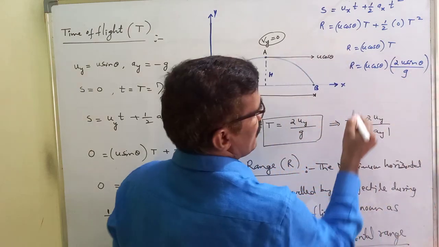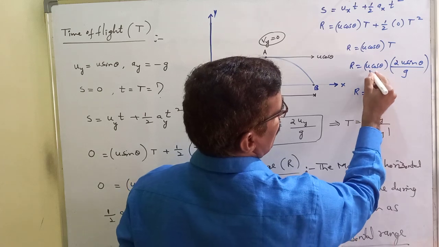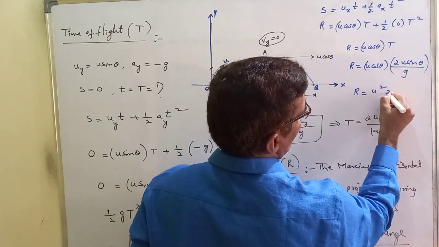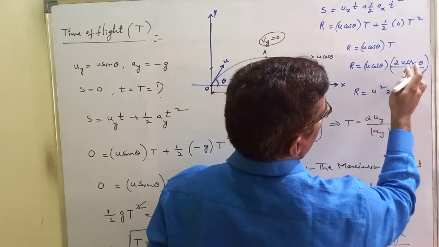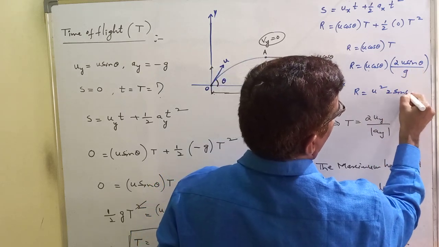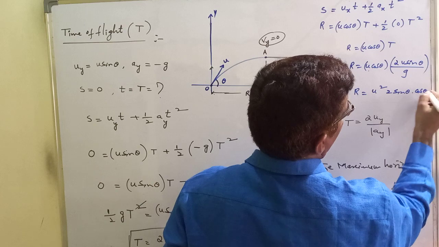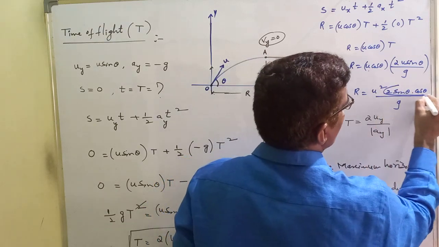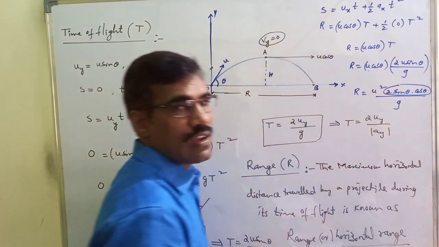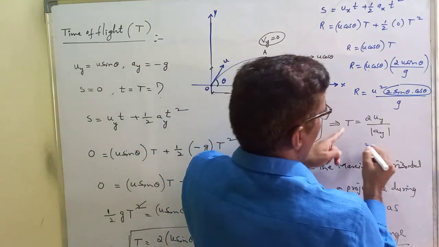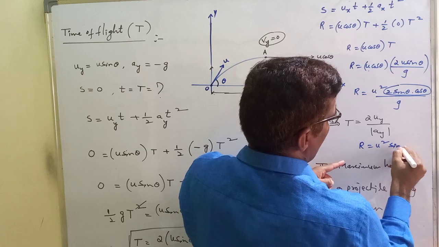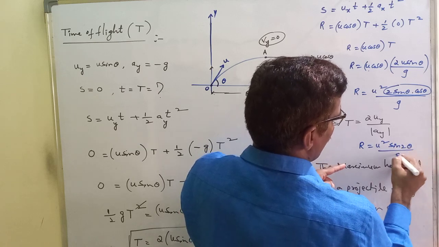Here R is equal to u square into 2 sin theta cos theta by g. What is 2 sin theta cos theta? Sin 2 theta. Therefore, range R equals u square sin 2 theta by g.